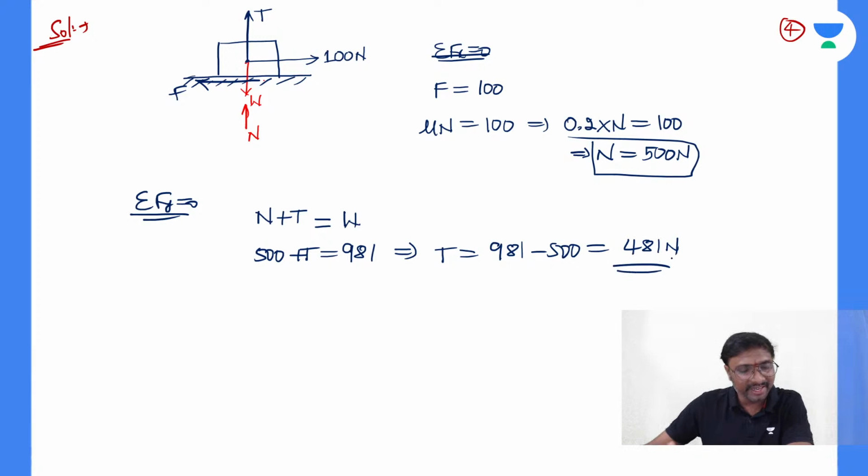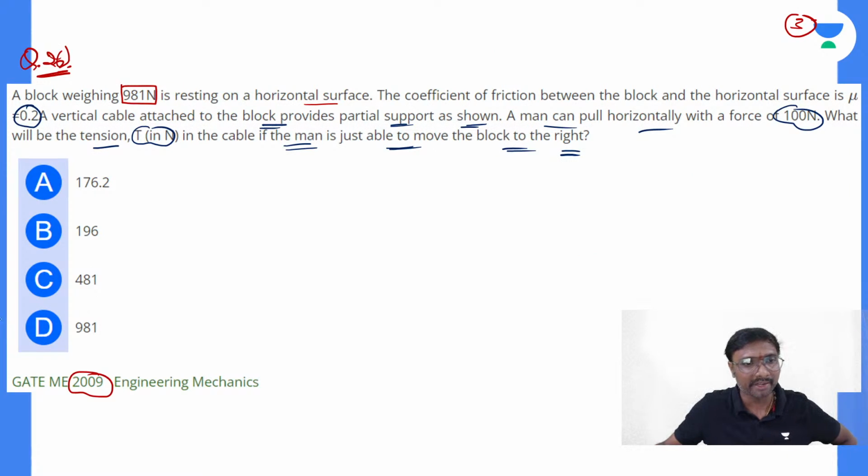Now tell me, is there any difficulty in this question, or is it a very simple question only? It is just a simple question, yes, after solving this. 481 newtons means which option it will be? Option C will be the correct answer, or not, Alfie? Yes, option C will be the correct answer.